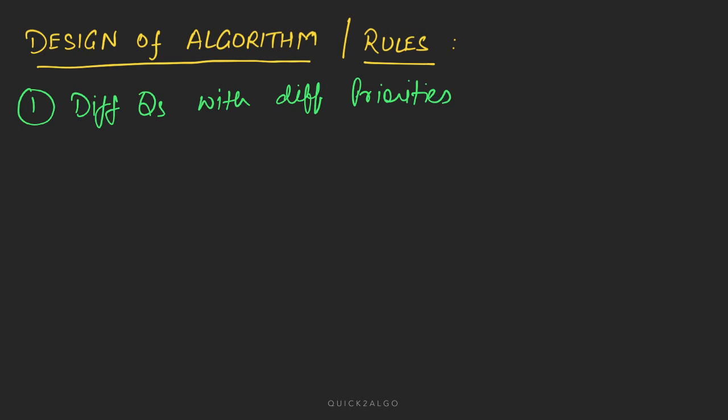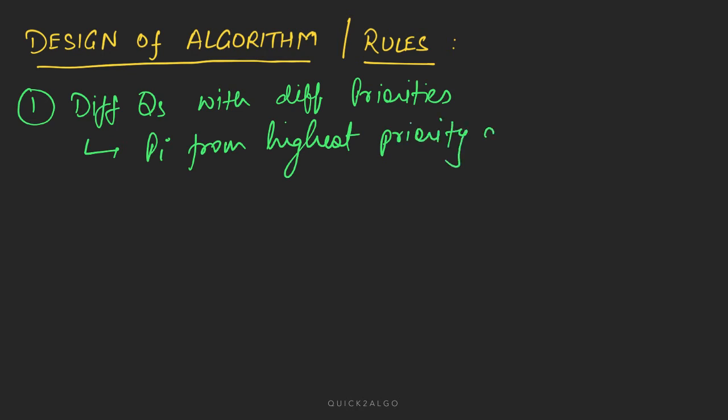Now, the process from the highest priority queue will be picked for execution. Great. We will pick the process from the highest priority queue for execution.